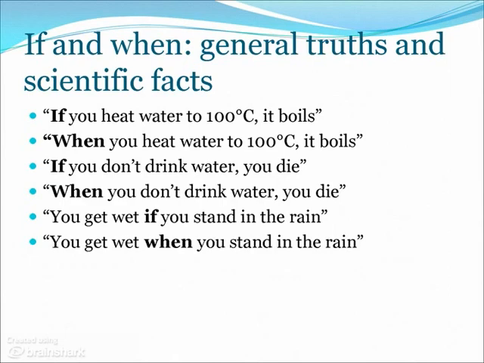There is absolutely no change in meaning, so you can switch between if and when, but only if you're talking about scientific truths or facts, because everybody knows that water boils at 100 degrees. Equally, everybody knows that you die if you don't drink water. And also when talking about general truths, like you get wet if you stand in the rain. Everybody knows this.